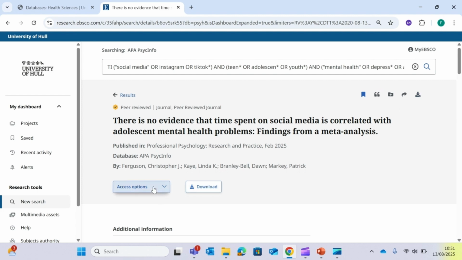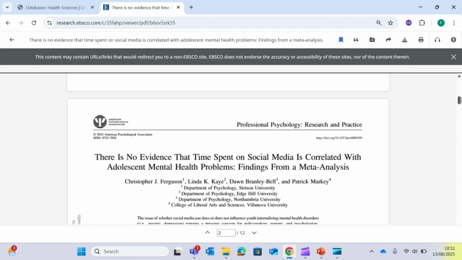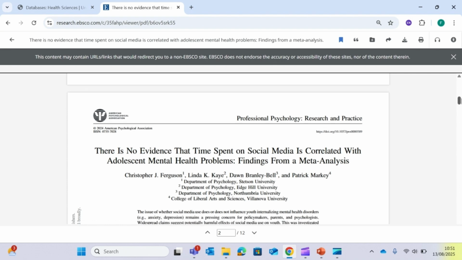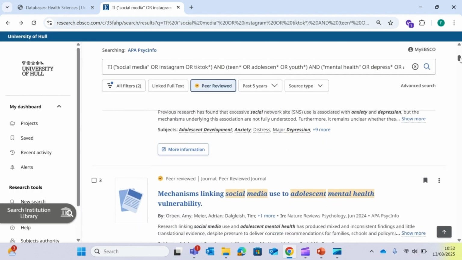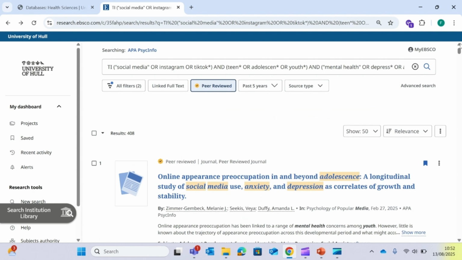To read it, we can choose the access options, and I'm going to go for the PDF version. Always click on the access options to find the best way of locating the full text. If we haven't got it, you'll be provided with alternative links.